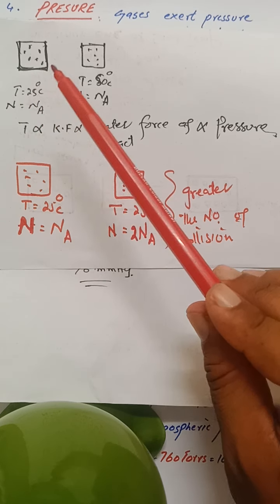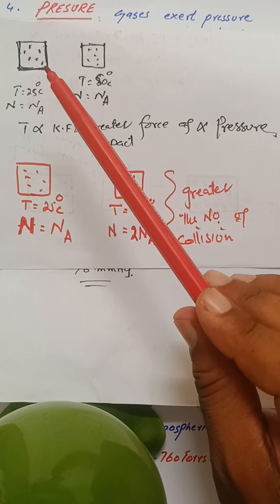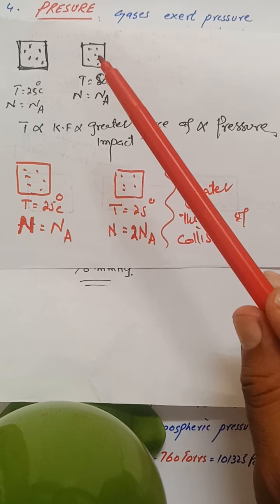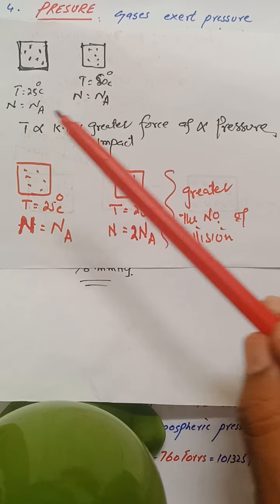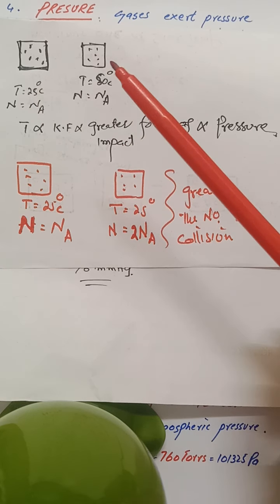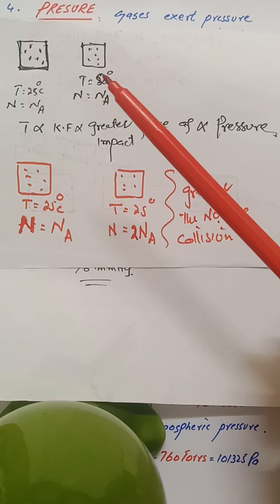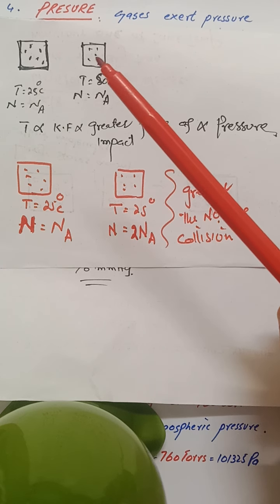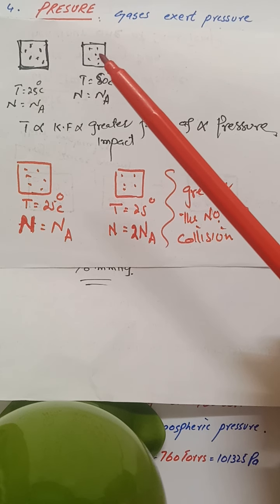are at different temperatures. The temperature of gas in container A is 25, while the temperature of the other gas is 50 degrees centigrade. The number of molecules in both containers is the same. So when the number of molecules is the same, then the pressure of the gas depends upon temperature. If the temperature increases, the kinetic energy of the gas molecules increases, the force of impact on the wall of the container increases, and we say that the pressure of the gas increases.